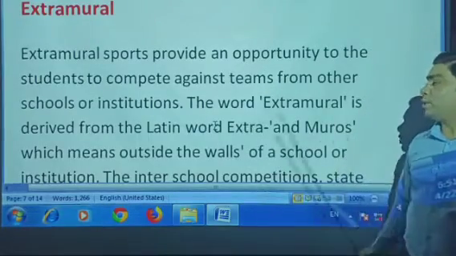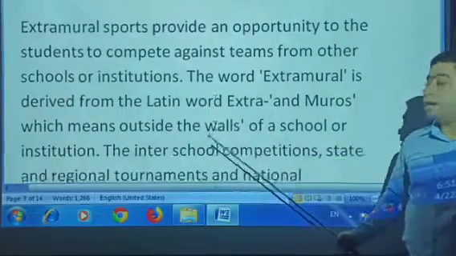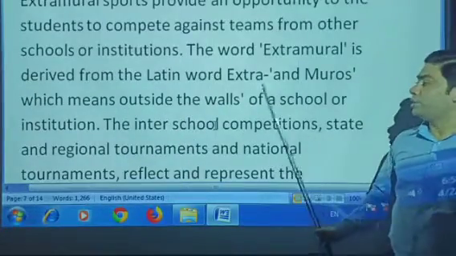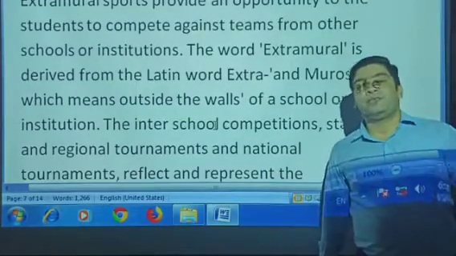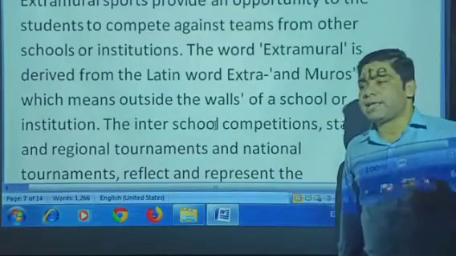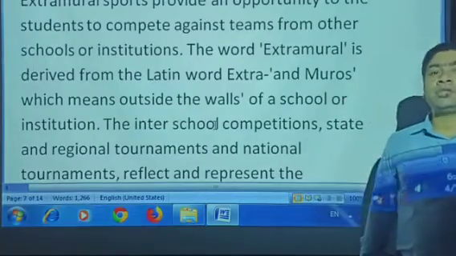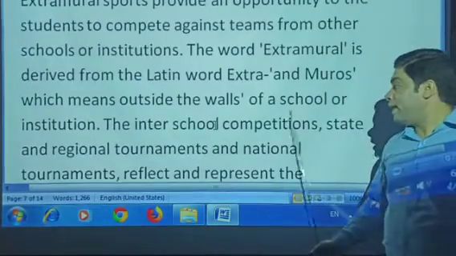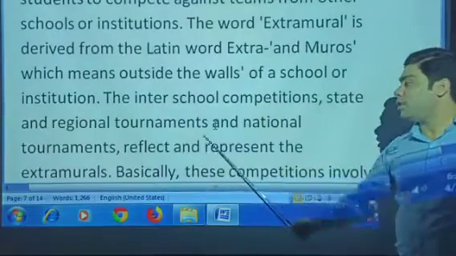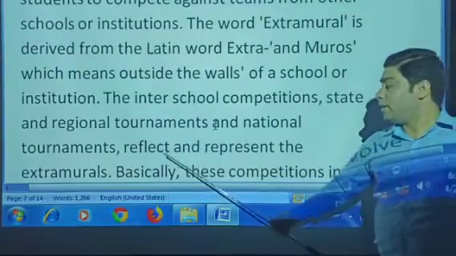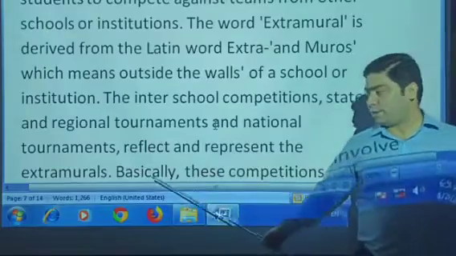The word extramural is derived from the Latin words extra and mural, which means outside the walls. That means two different schools meet at different places and play together to show their qualities. That is also called inter-school competition. State, regional, and national tournaments represent the extramurals.